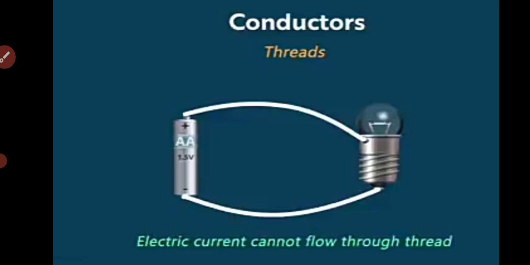Now if we repeat the same activity with the help of thread, we will see that on connecting the thread to the terminals of the cell, the bulb doesn't glow. That means electric current cannot flow through thread and hence it fails to glow the bulb.